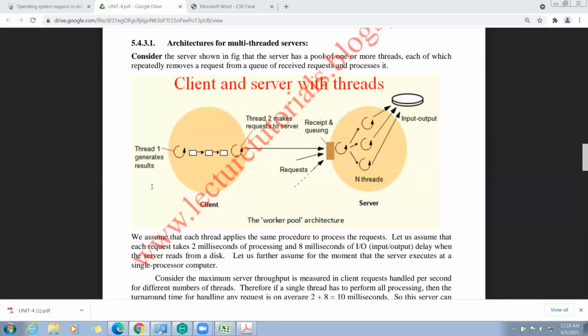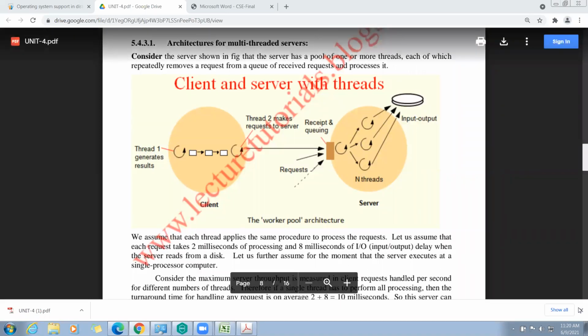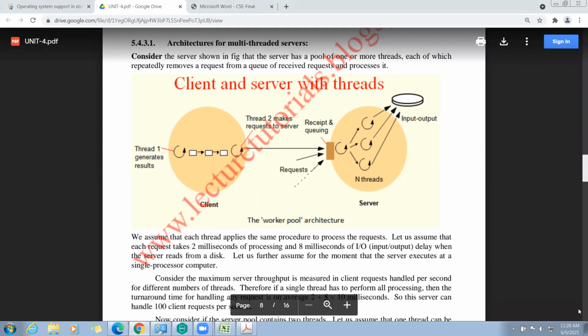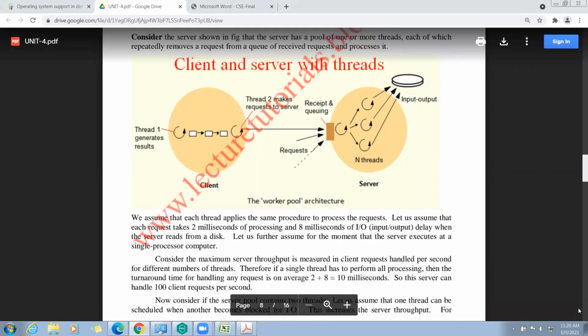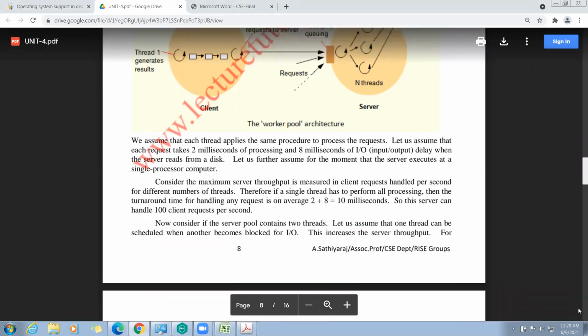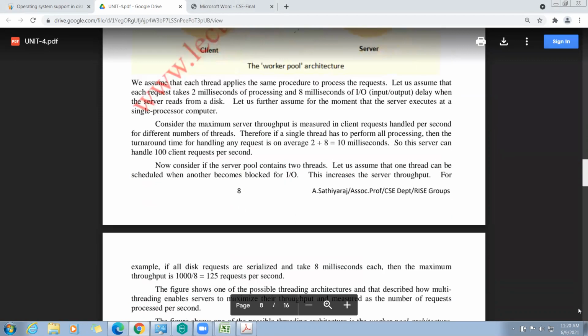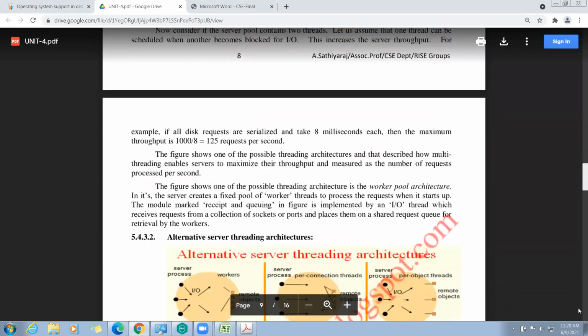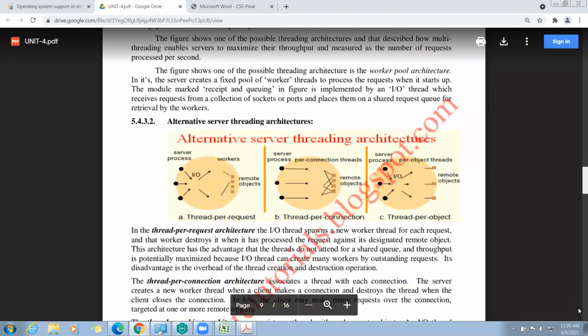Okay, these are the multi-threaded servers. Here we are having multiple threads at the client. That is the multi-thread process, right?